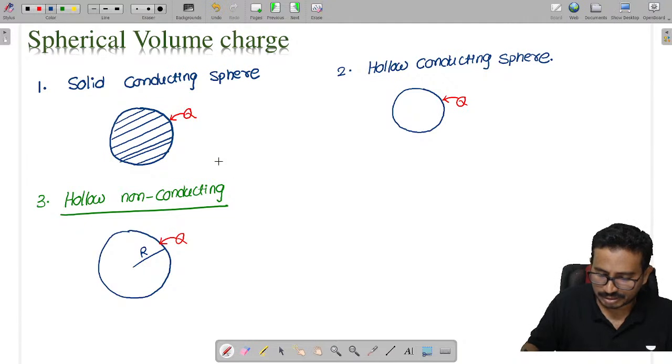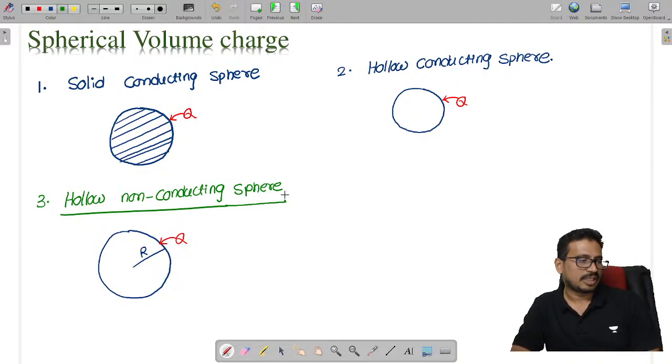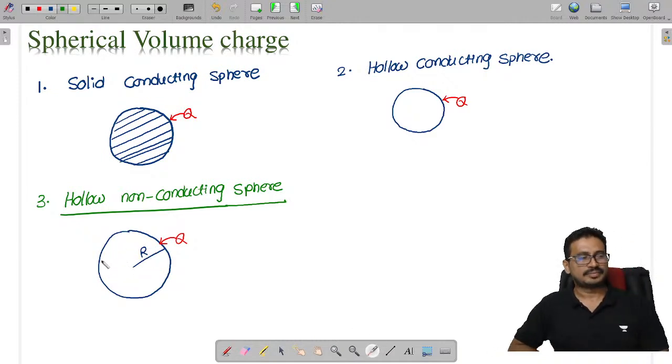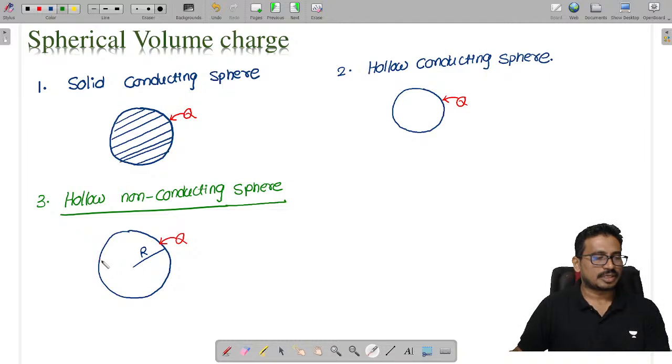Since it is a non-conducting sphere, it will try to allow the charge into the non-conducting material. But what will happen inside? Inside it is completely empty, there is nothing, no material. If there is no material, the charge cannot penetrate.